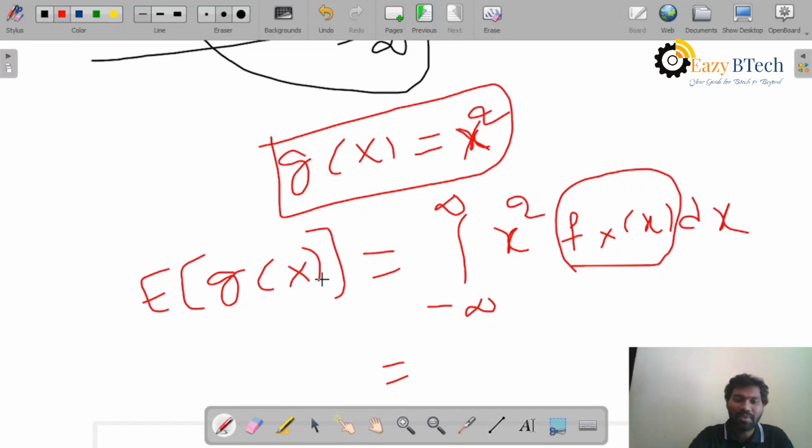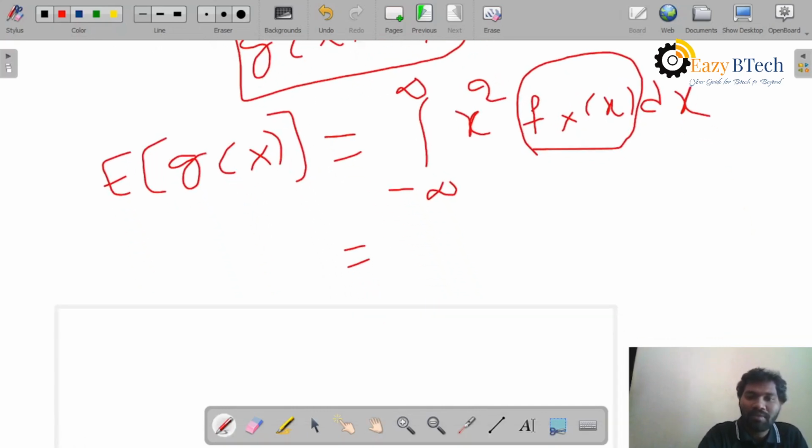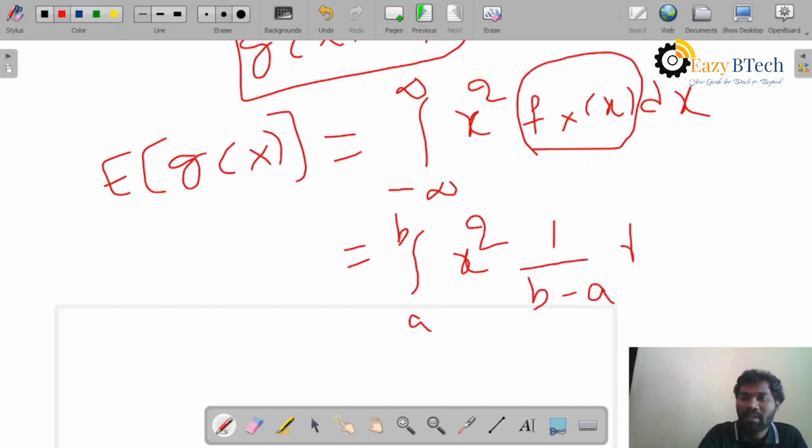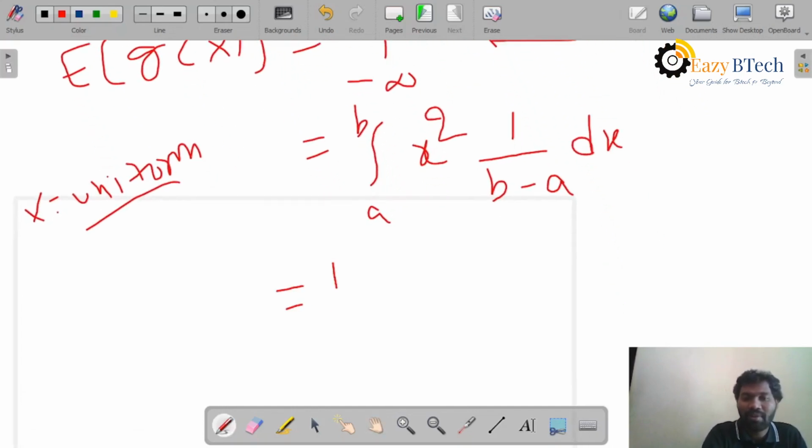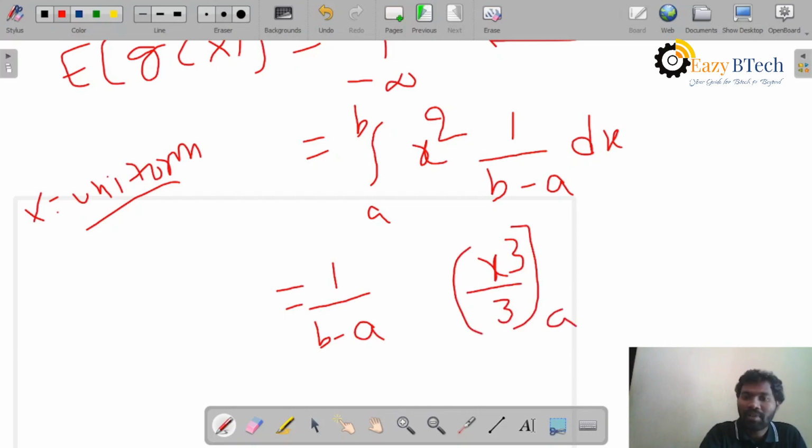In this way, suppose you take, for example, a uniform random variable. Then it becomes the integral of x square into the density function 1 by b minus a dx. Why? Because I am assuming x is a uniform random variable, and for a uniform random variable the density function is 1 by b minus a. Then I will do the integral like this. I take out 1 by b minus a as common, since a and b are constants. The integral is x cube by 3, ranging from a to b.